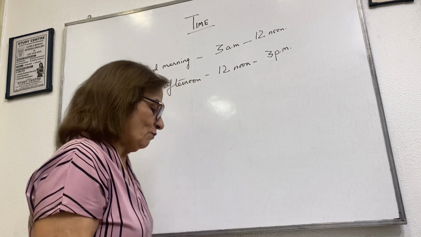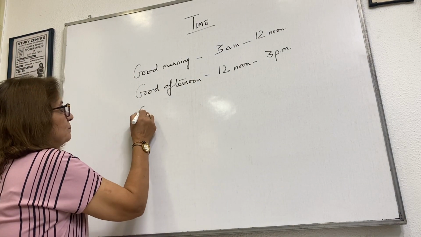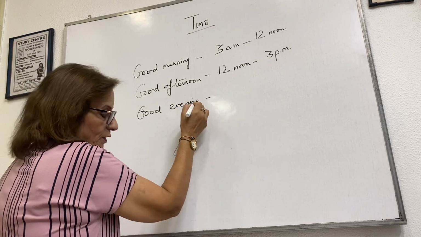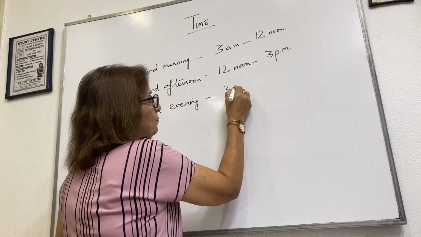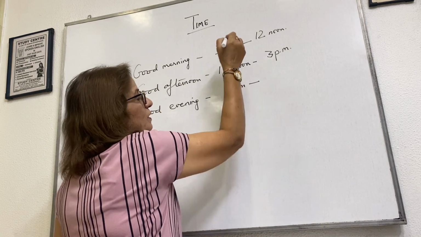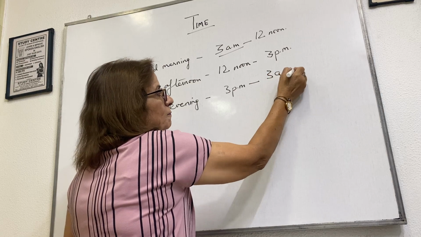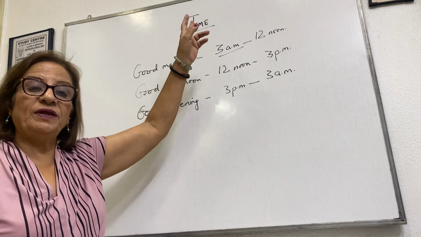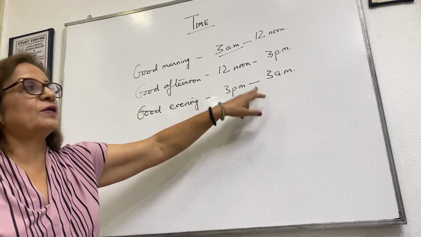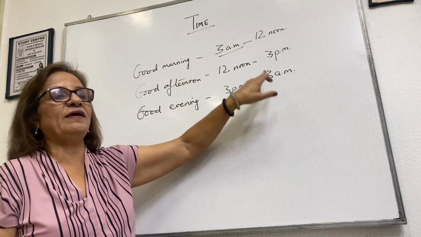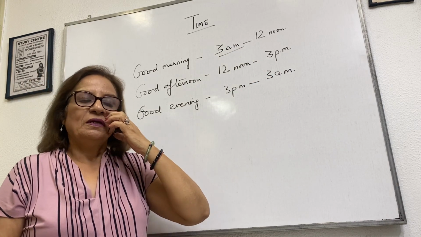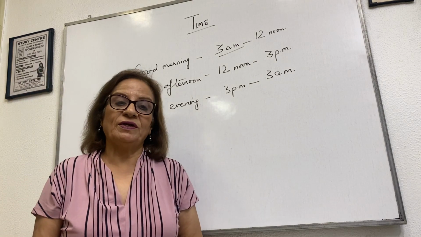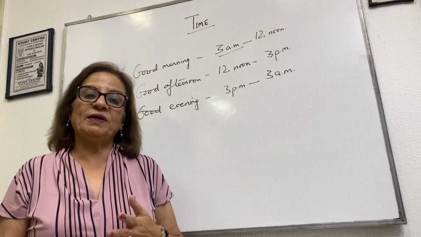Now good evening. We say good evening from 3 PM to, when did we start? 3 AM. From 3 PM in the evening to early morning 3 AM we say good evening. So 3 AM and 3 AM is a common factor. Between this, suppose at 3 PM you meet somebody, you will say good evening. 4 PM good evening. 6 PM good evening.